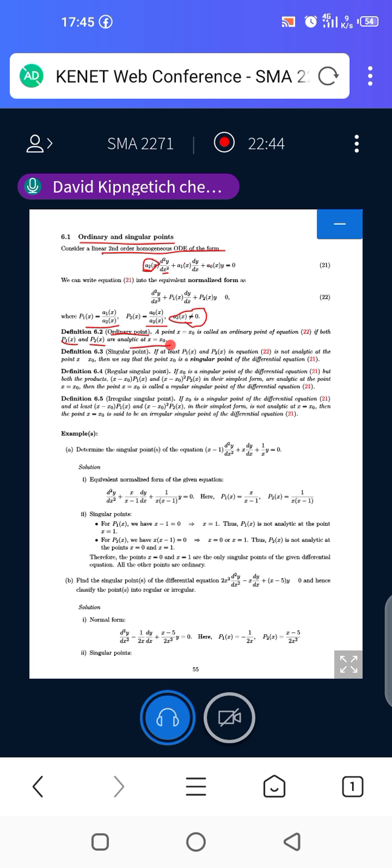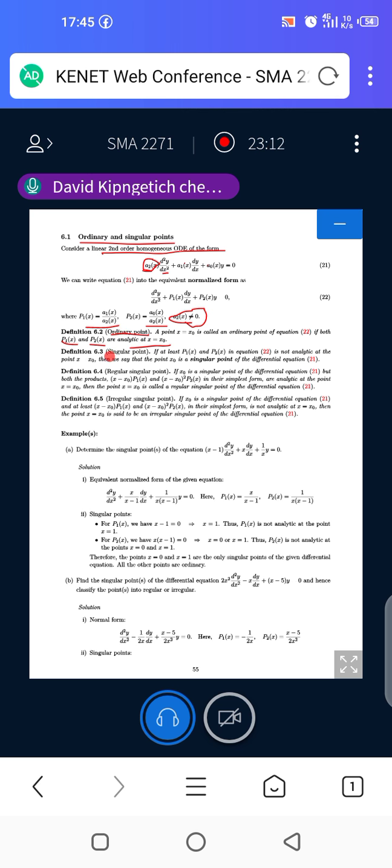That means if you replace x with x naught in these values, you are getting an analytic function, that is, your function is not becoming undefined. When x is x naught, your function is defined, that is, it is analytic. So we say that you have an ordinary point.